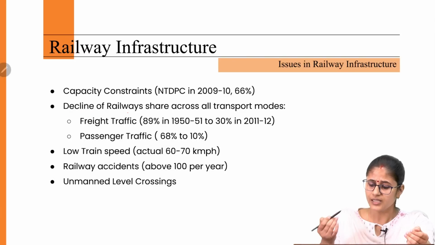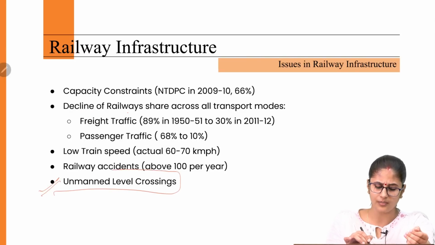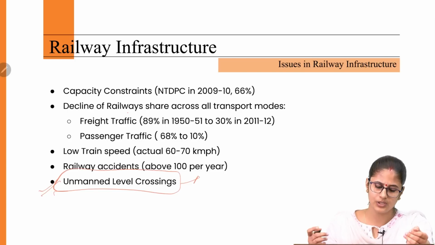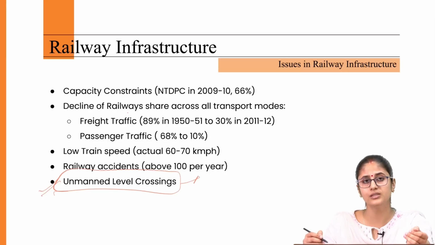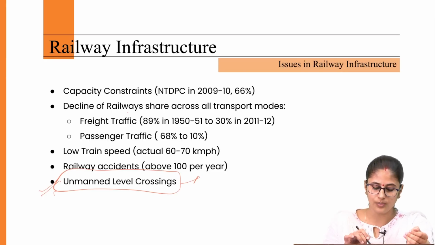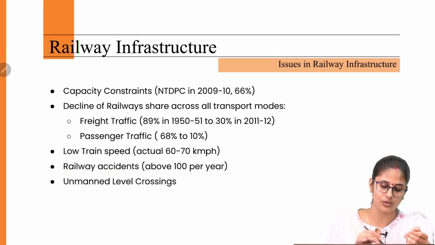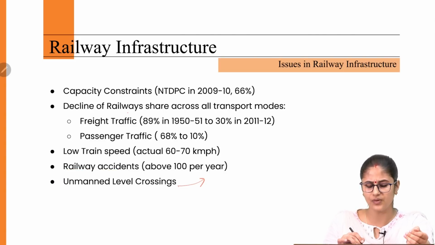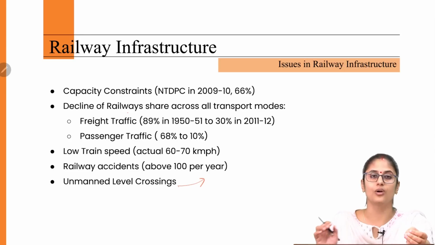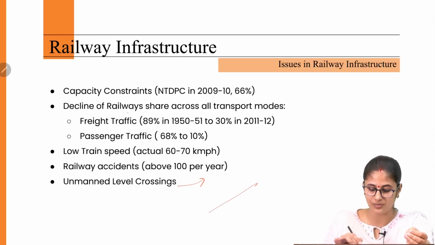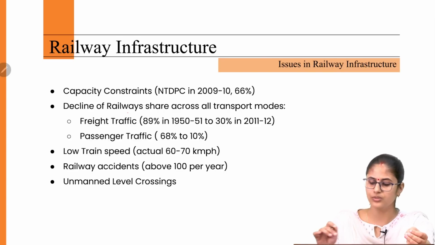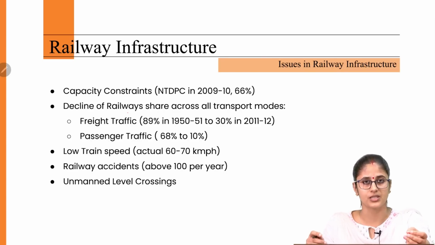Then railway accidents are also high on account of unmanned level crossings. Although the government is taking requisite steps to do away with unmanned level crossings and is going for automatic level crossings, even today there are a lot of unmanned level crossings, on account of which at times we witness rail accidents, and at times we also witness human-animal conflict, when the railway tracks pass through protected areas. So these are the major issues that we are witnessing when it comes to railway infrastructure in India.